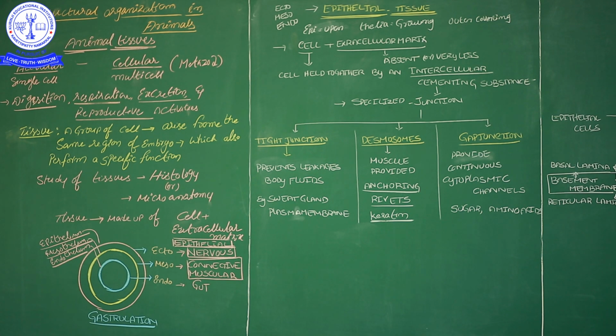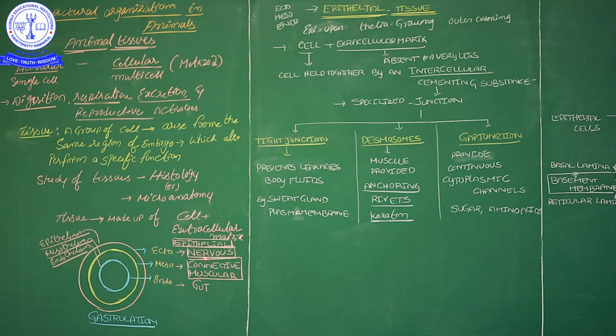Now these tissues in our body, especially in advanced organisms, 4 types of tissues are there. 9th standard concept, recall once. 4 types of tissues are present in advanced organisms. One is epithelial tissue, focus at the pointer place. Second one nervous tissue. Third one connective tissue. Fourth one muscular tissue. Epithelial tissue, nervous tissue, connective tissue and muscular tissue.